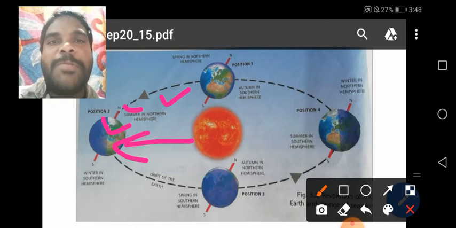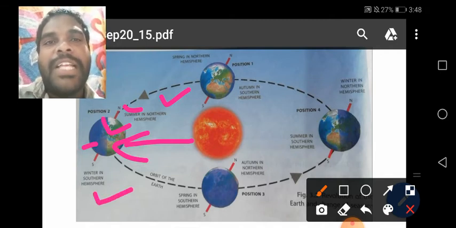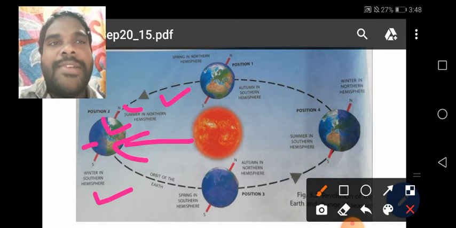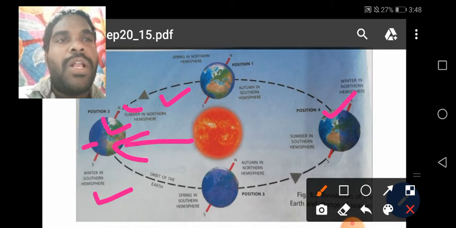At the same time, in position number 2, the South Pole, meaning the southern hemisphere, is away from the sun. Here it is which season? Winter season.